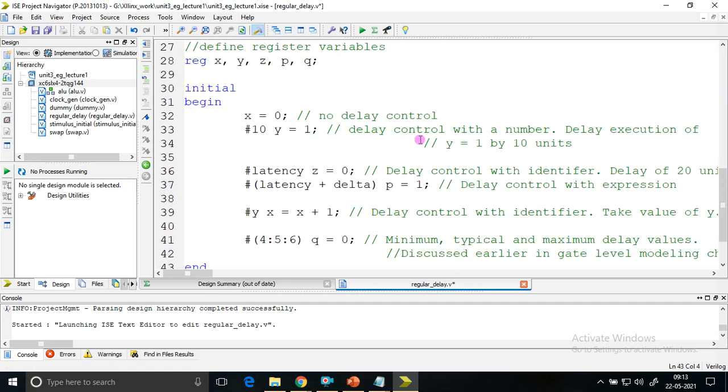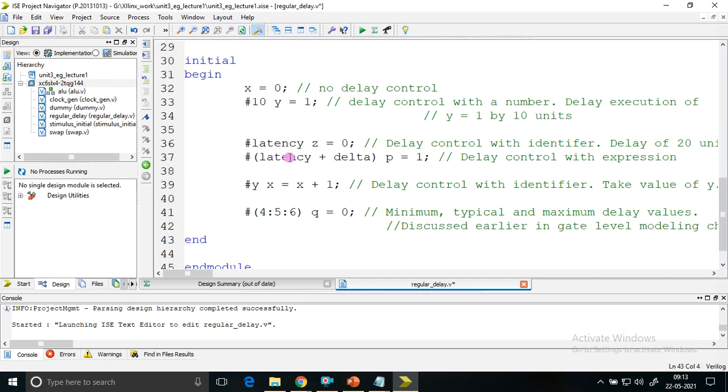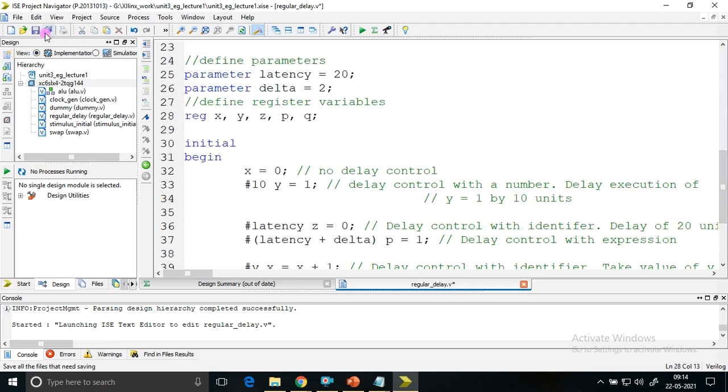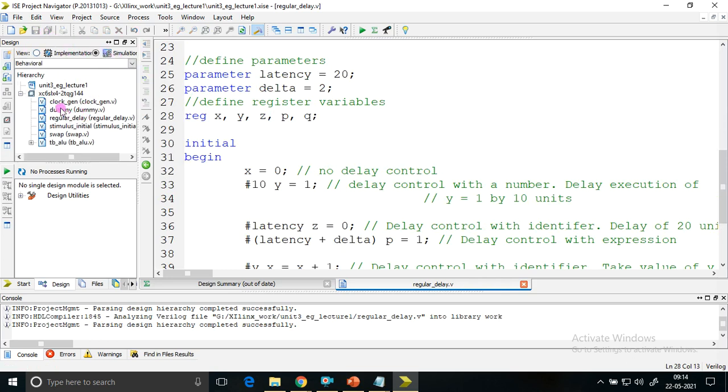Initial begin, x with no delay, this one after 10 time units, after latency plus delta, p will be allotted a value. X gets incremented after this minimum, typical, maximum delay. Here the Xilinx simulator will take the typical delay. Normally Verilog simulators take the typical delay concept. Okay, so this is the code that I had taken. Let me save it. I'll not implement it, I'll directly simulate it.